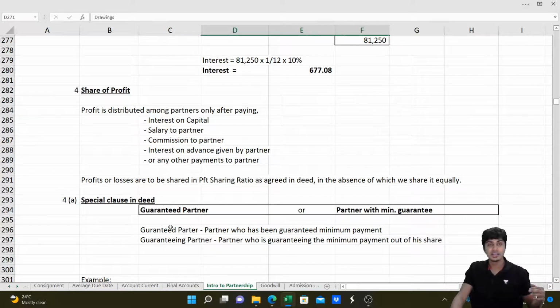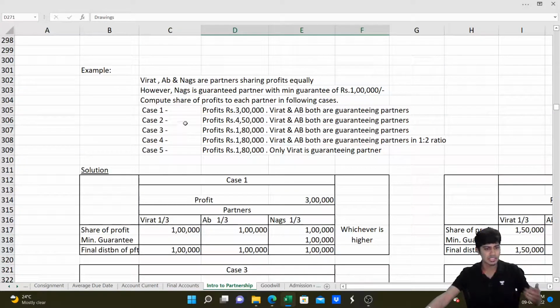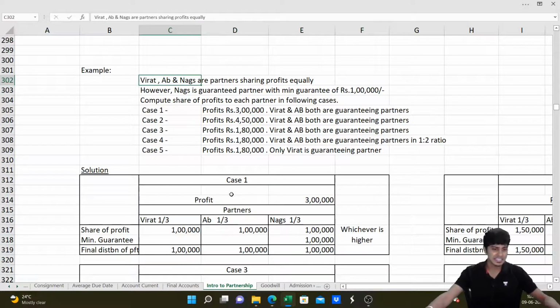Then we check if the guaranteed partner has received the money that is guaranteed. If he has received the minimum money, then good. If he has not, the balance money needs to be pooled in from the guaranteeing partners in the ratio that was pre-agreed, to compensate the guaranteed partner. You get this?